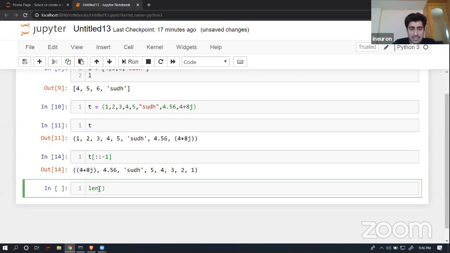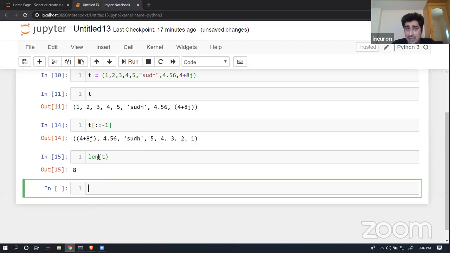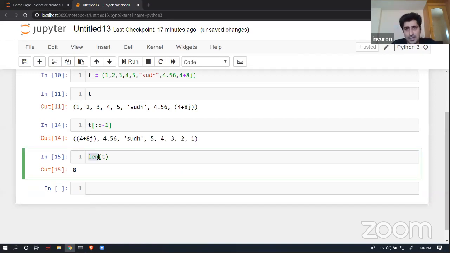Most of the functions that work on a list will work here too. Suppose I have to find out how many elements are inside a tuple. I can use the simple len function and pass the tuple variable that we have created, and I will get to know that there are in total 8 elements available inside this tuple.